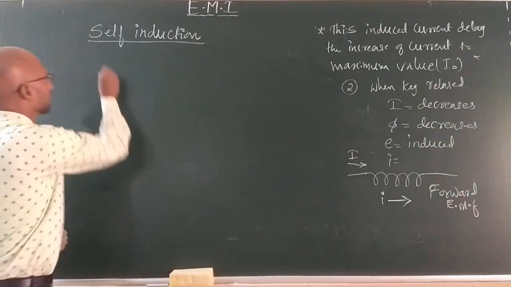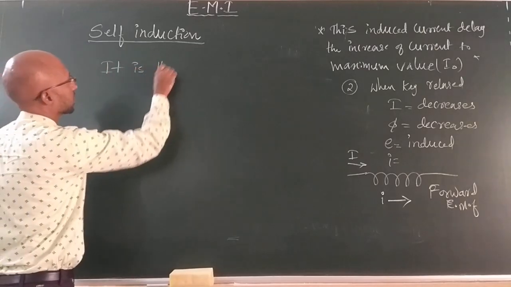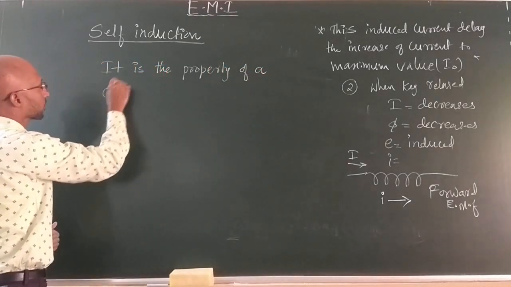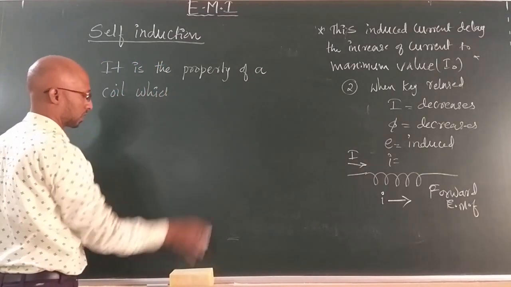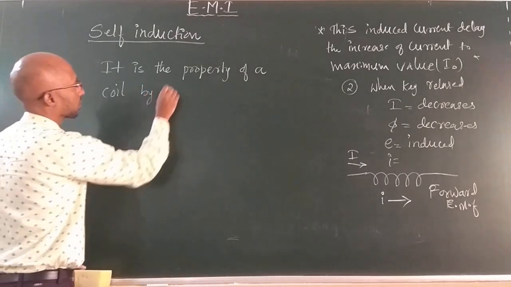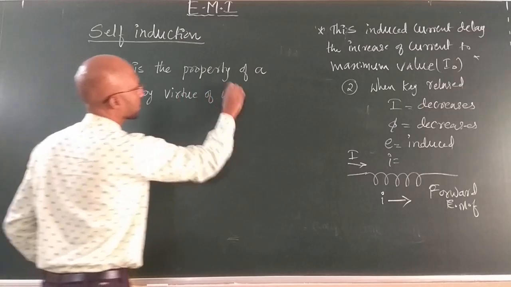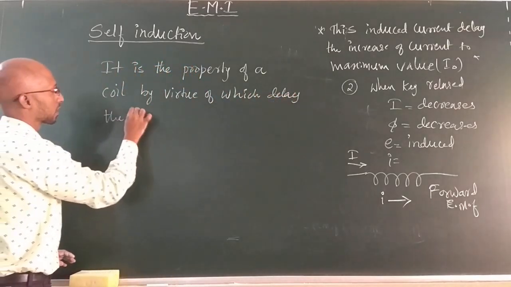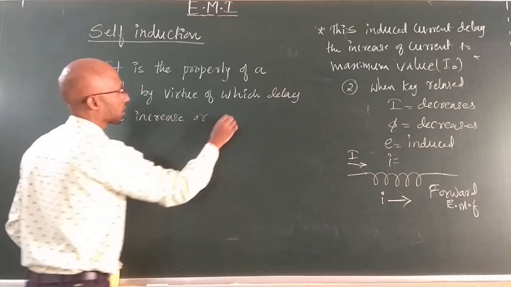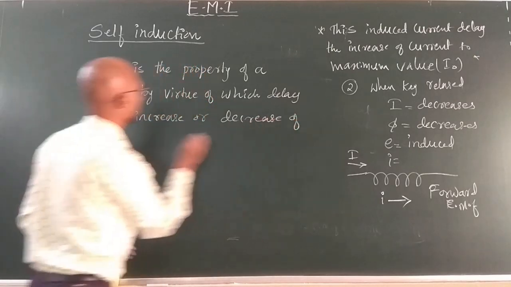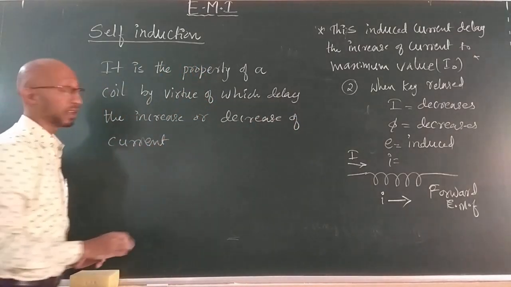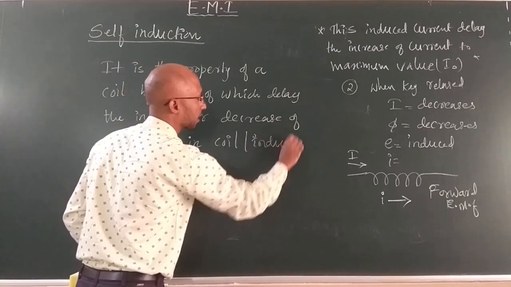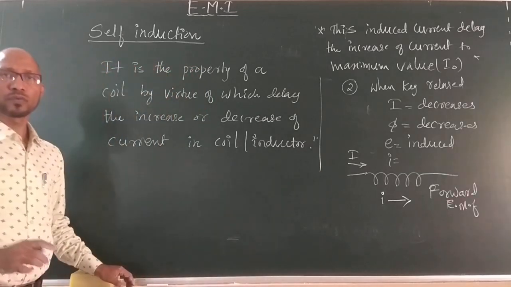I write the definition. Self-induction is the property of a coil by virtue of which it delays the increase or decrease of current in a coil or inductor.